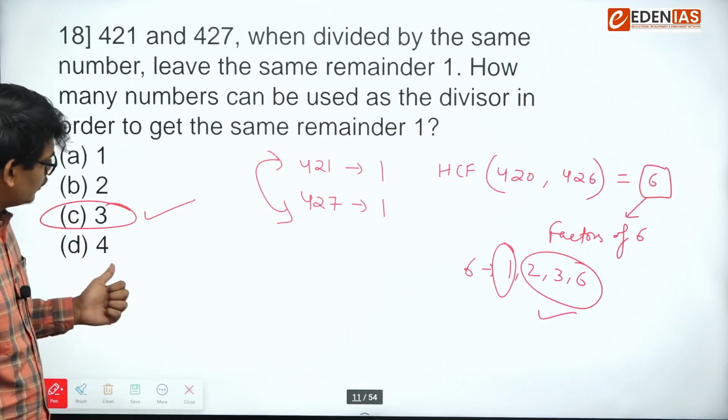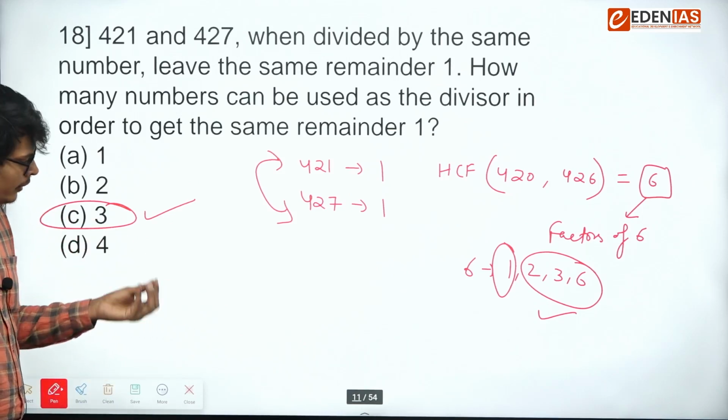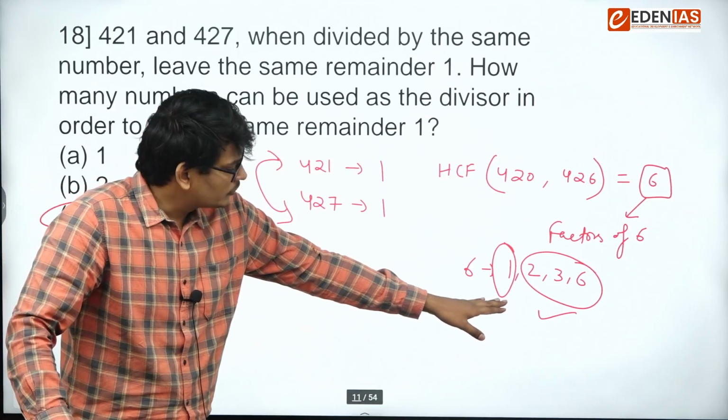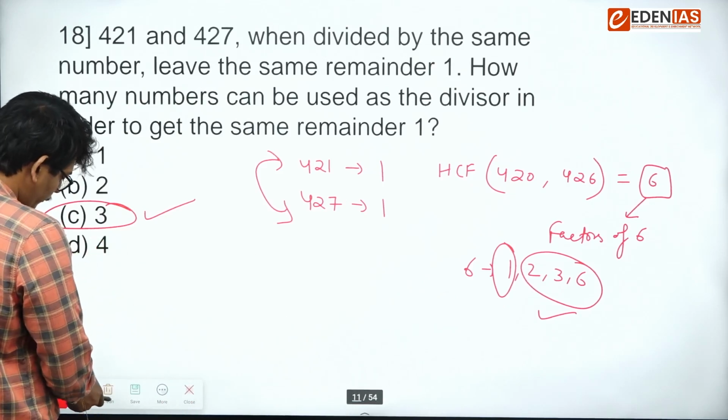Okay. So intentionally this option 4 was given so that if in a hurry a student forgets to ignore this 1, he would end up marking option D as the right answer. Okay. Let's move on to the next.